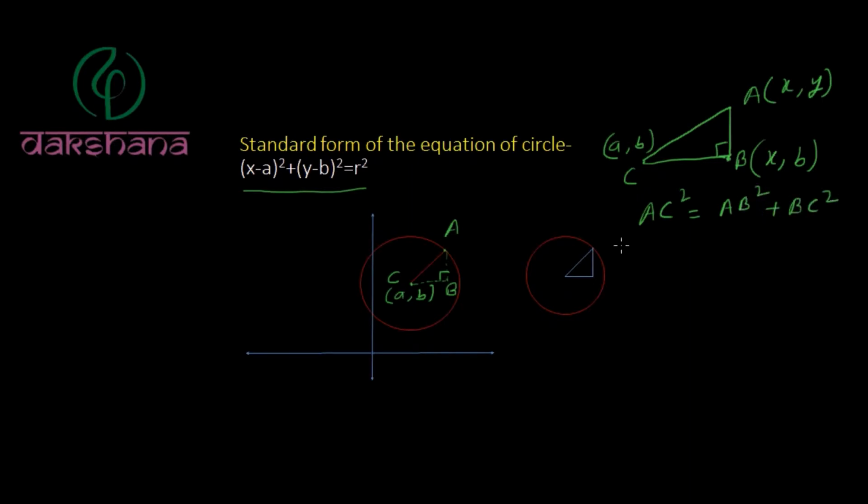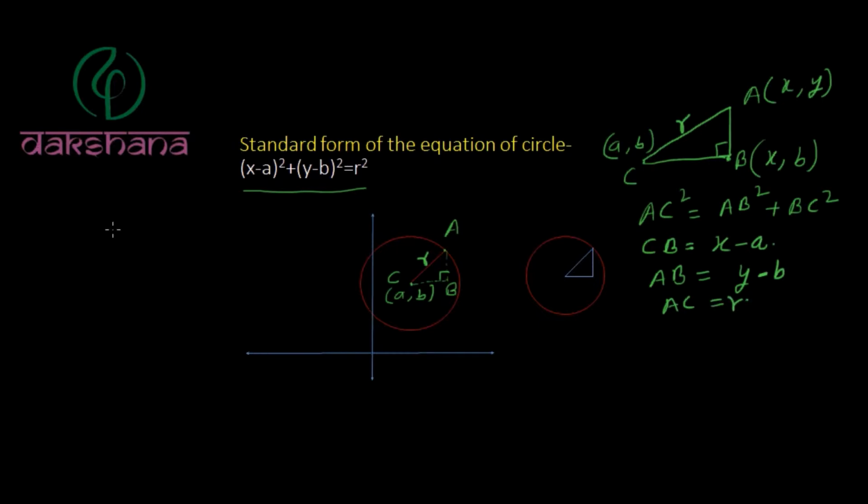From this triangle we can see that the length of CB is equal to x minus a, and the length of AB is equal to y minus b. And as we know, this point is at a fixed distance r from the center of the circle. So AC is equal to r.